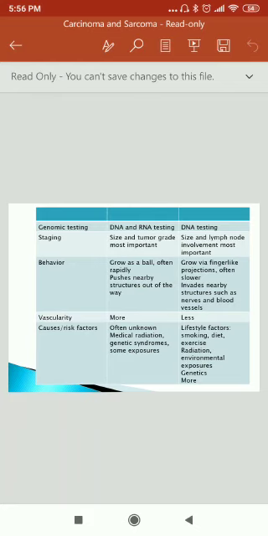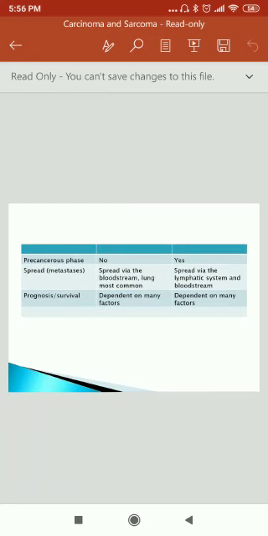Vascularity: more in sarcoma, less in carcinoma. Risk factors: often unknown in sarcoma, with medical radiation, genetic syndromes, and some exposures. In carcinoma, lifestyle factors like smoking, diet, exercise, radiation, environmental exposure, genetics. Precancerous phase: not present in sarcoma but present in carcinoma.